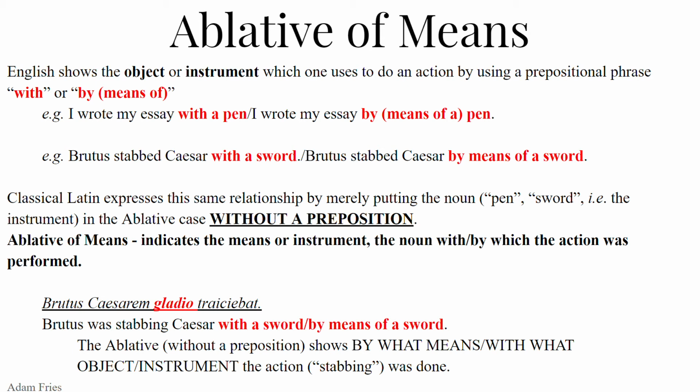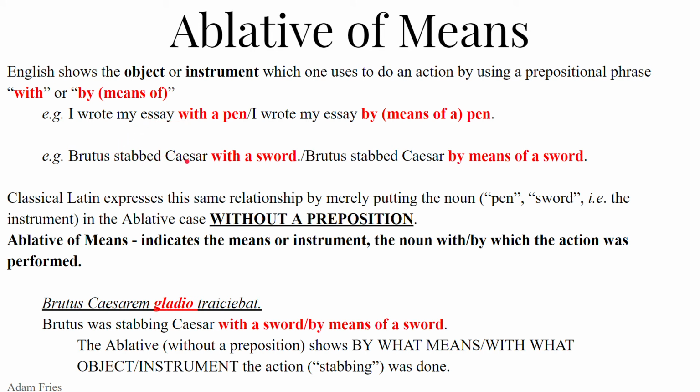And within that, you can see the word instrument. An instrument, it's an object. It's a thing you can pick up, you can touch. So English shows the object or the instrument, which one uses to do an action, by using a prepositional phrase like with, or by means of, or by. Like, I wrote my essay with a pen. I wrote my essay by pen. I wrote my essay by means of a pen. Meaning I did the action, I wrote. Well, how did you write? I used the object pen, the instrument pen, to complete the action of writing my essay.